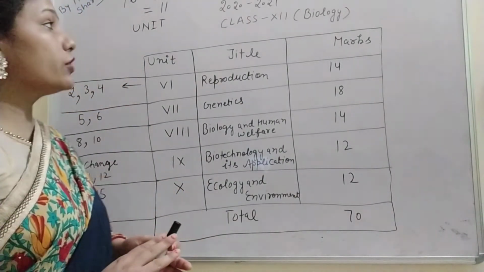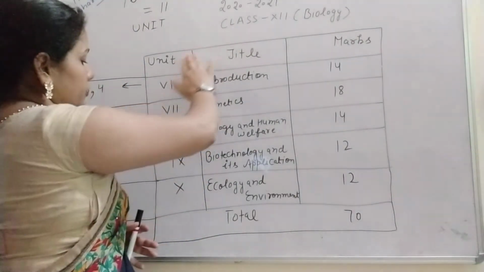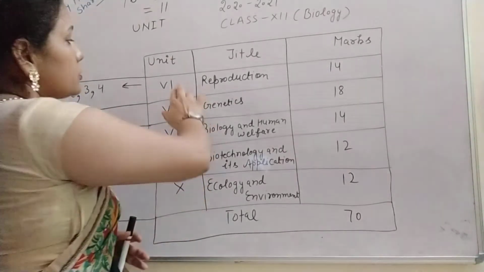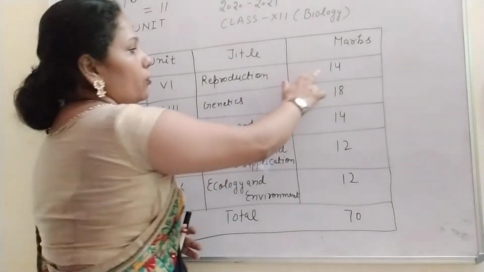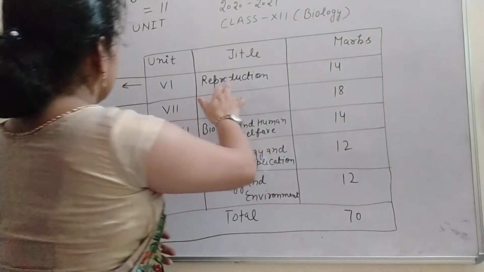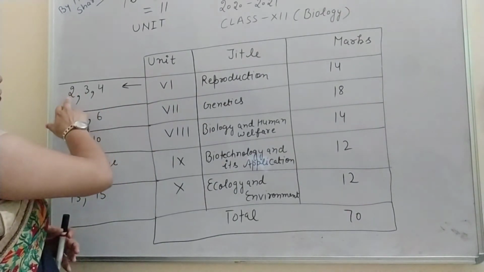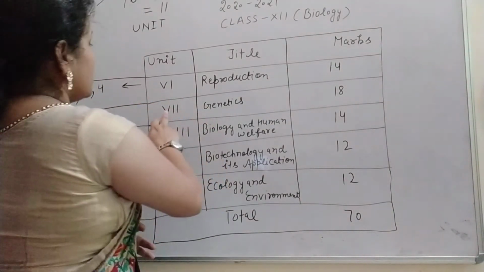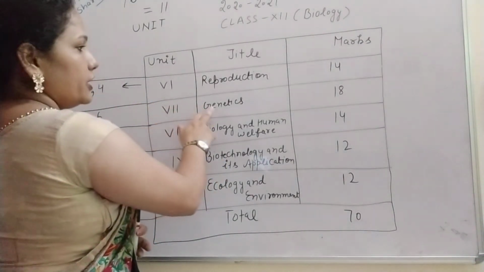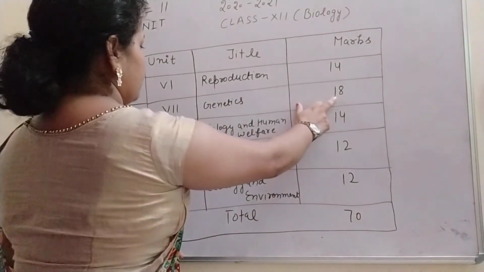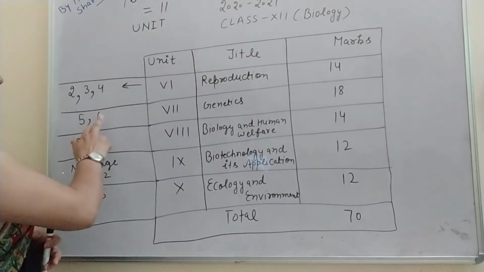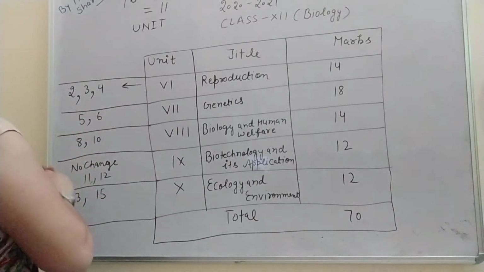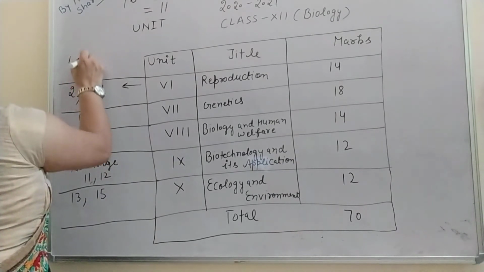Now the blueprint of class 12th. In class 12 there are 5 units, 6th, 7th, 8th, 9th and 10th. This 6th unit, reproduction, carries 14 marks, and in this unit the first chapter is removed and only the 2nd, 3rd and 4th are now left. After that, the 7th unit is Genetics, and this unit carries 18 marks, and from this unit chapter 7 is removed. And which chapters are left? 5th and 6th. So we can write here the left chapters.